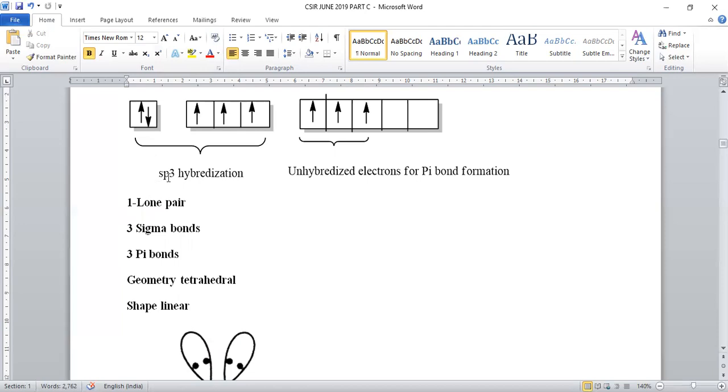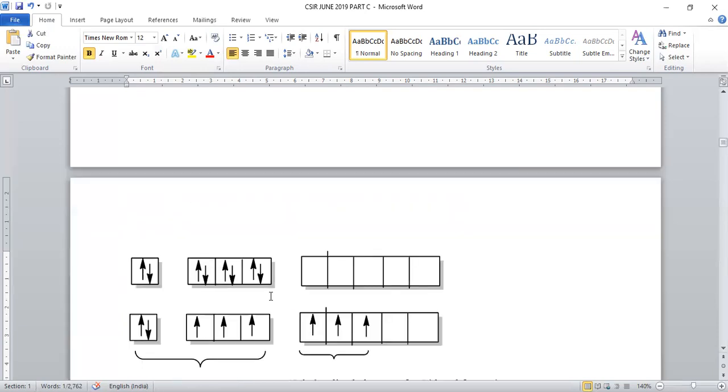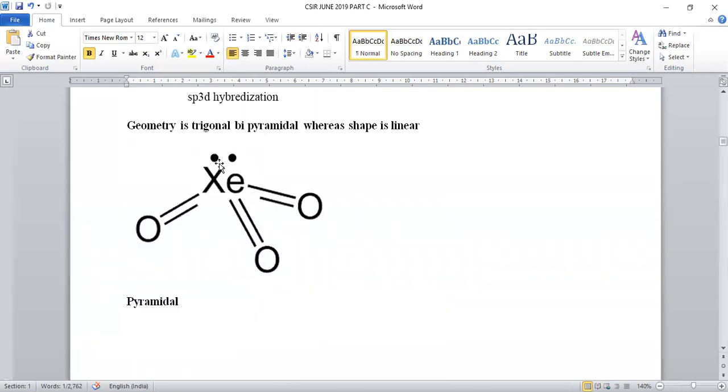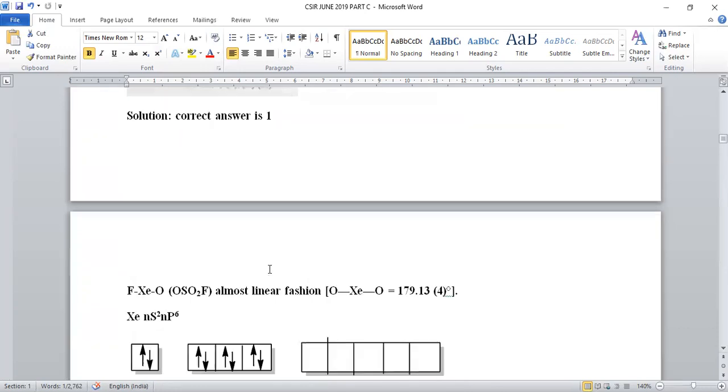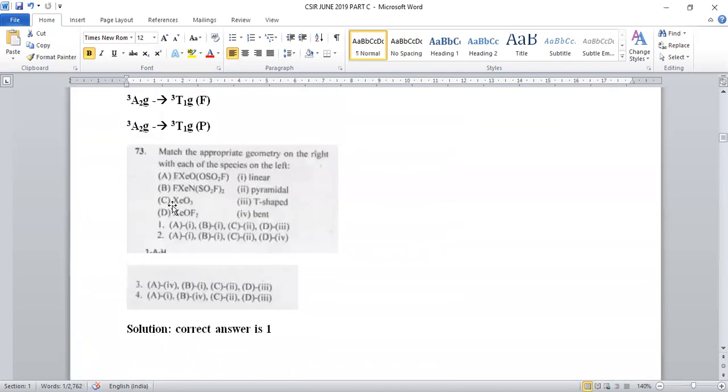Being sp3 hybridized, the geometry will be tetrahedral. But when one electron pair is not considered, the structure will be pyramidal in nature. That's the reason xenon trioxide adopts a pyramidal structure. So question number 73 is mapped with option number 2. Xenon trioxide is pyramidal in shape.